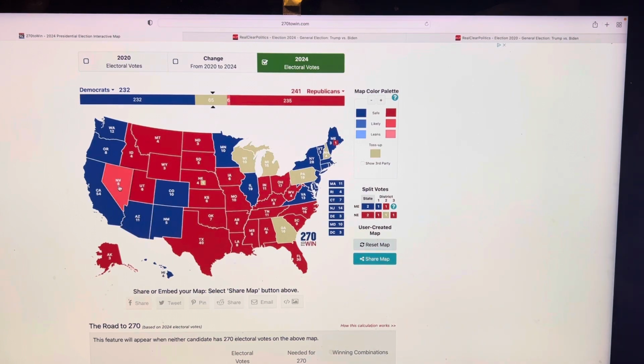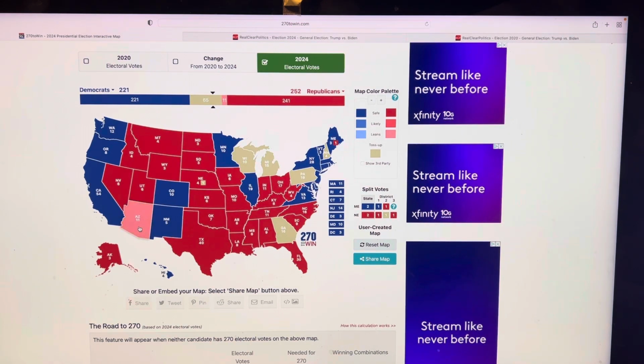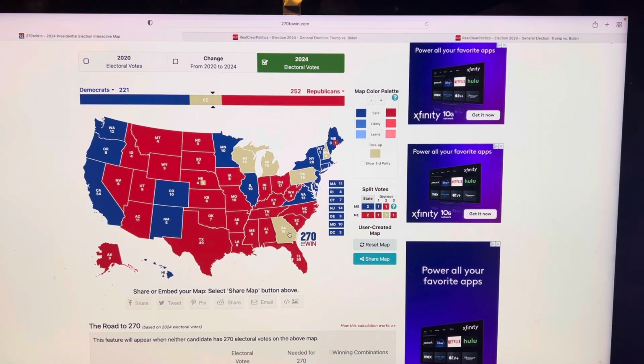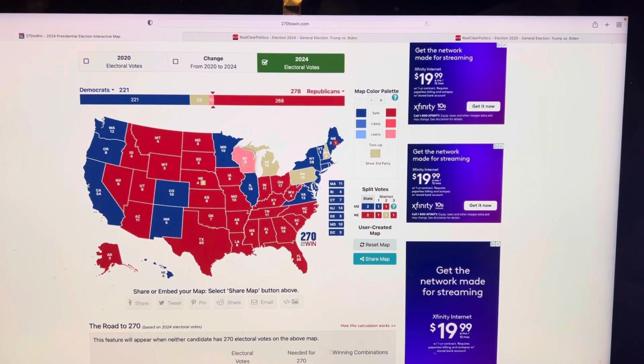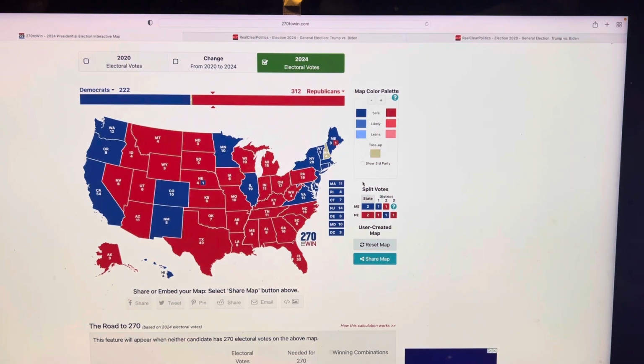He would win Nevada. He would win Georgia, Wisconsin, Michigan, Pennsylvania. He would lose Nebraska's 2nd District, just because they lost by about 8.